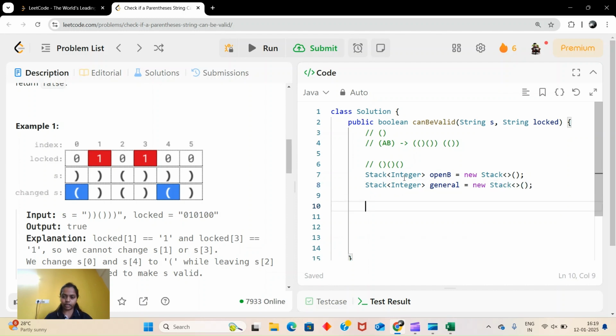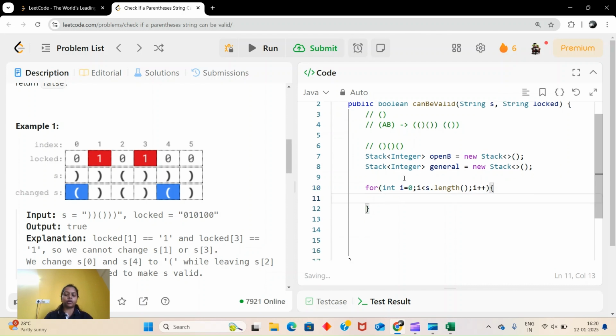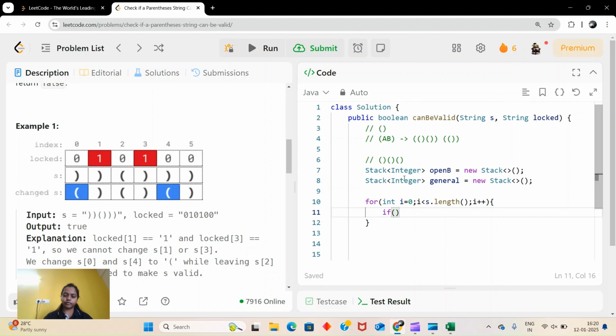Now for int i, if my s dot charAt i is equal to, if it is a wildcard (zero), then we will add in general dot push the index. As I said, index. That also I explained why.